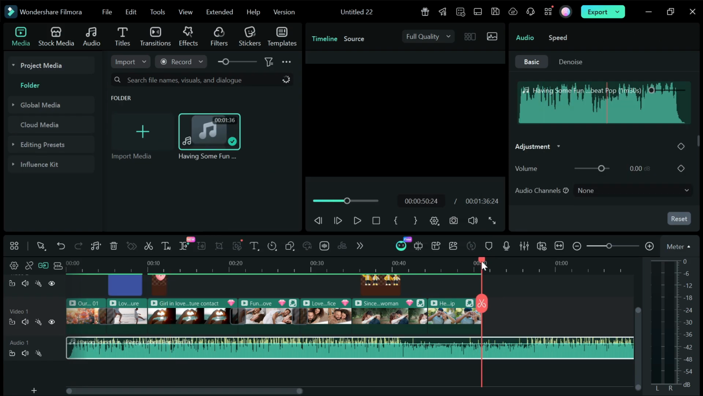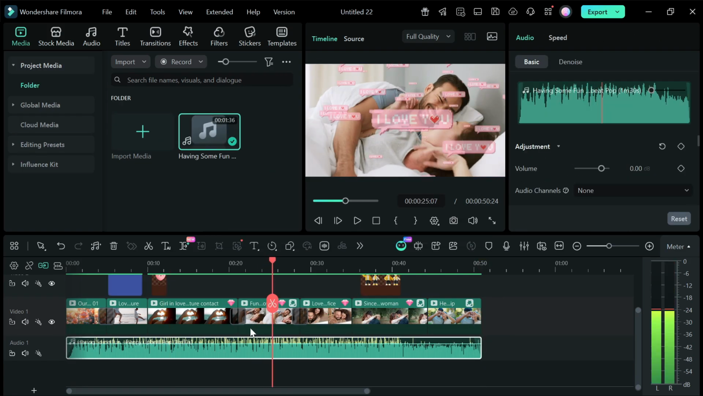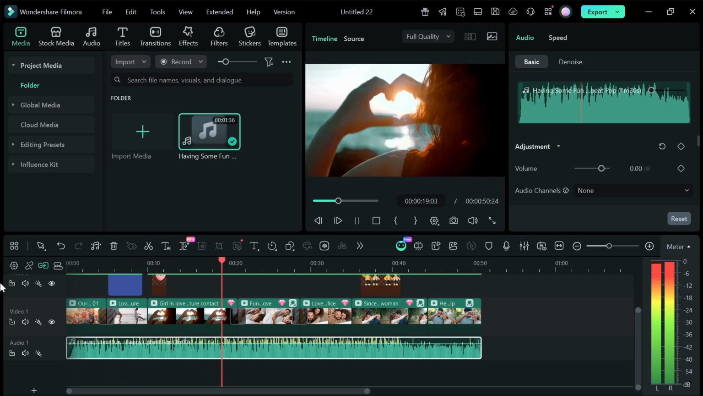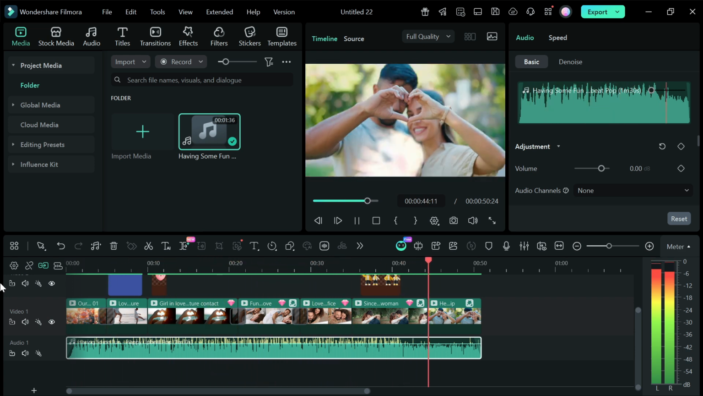Finally, add background music that matches the mood of your story. Lower the music volume slightly so it supports the visuals without becoming distracting.